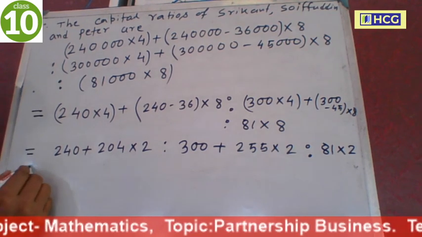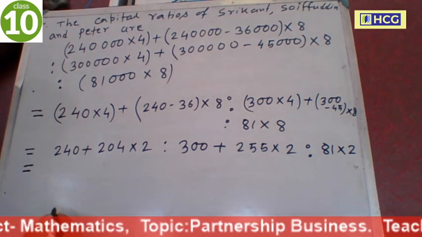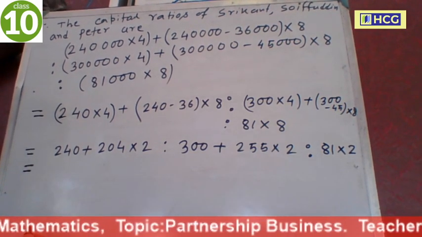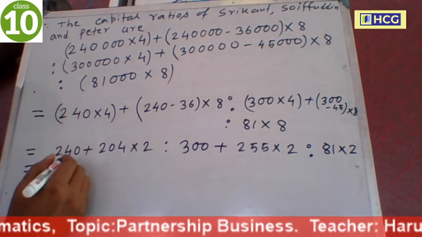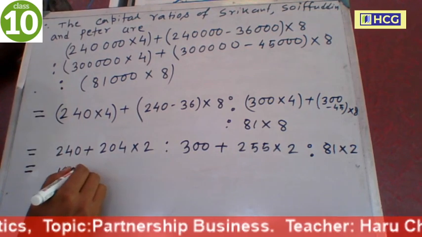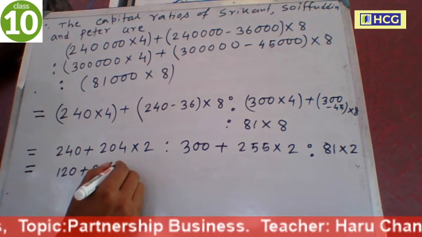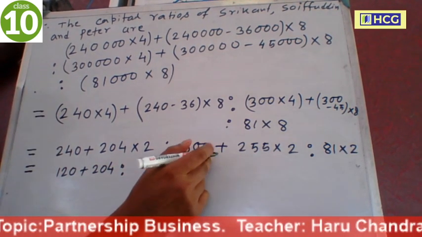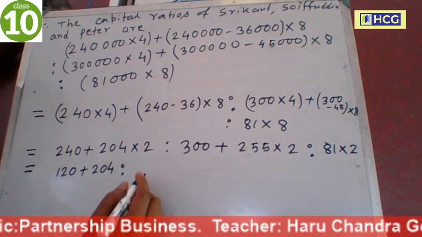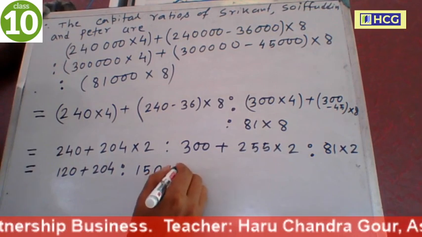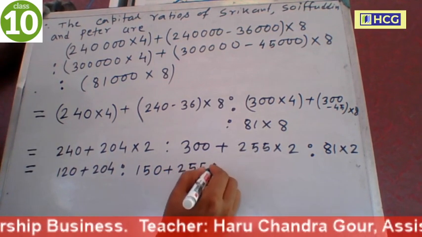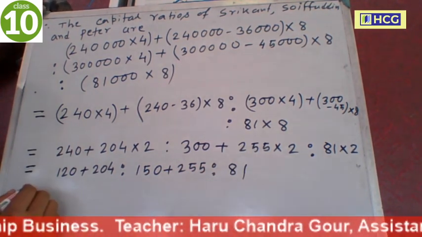Now again we cancel 2. So 240 becomes 120 plus 204, is to. Cancel 2, so 300 divided by 2 is 150 plus 255, is to 81.